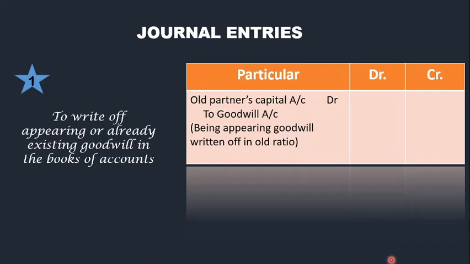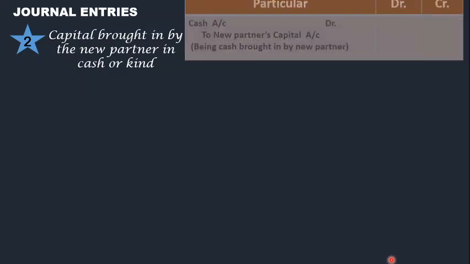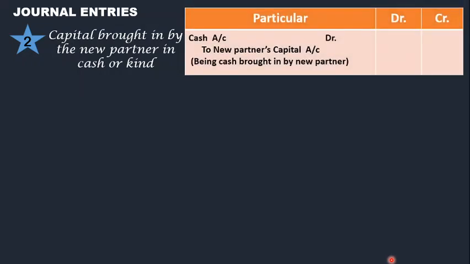So once the goodwill is written off, the second step is the cash brought in by the new partner. The capital amount which is brought in by the new partner is to be treated. So he brings cash as a new partner. So cash account debit to new partner's capital account.